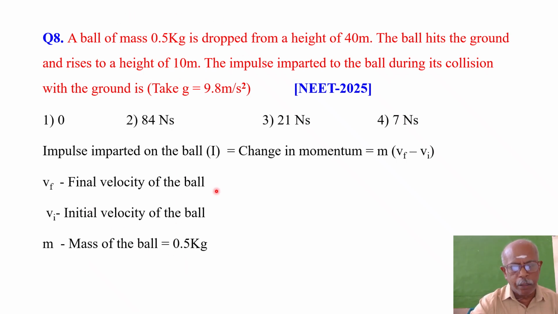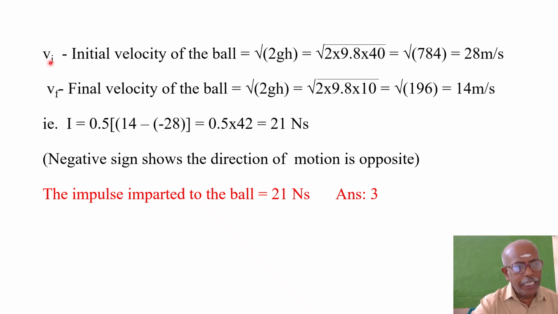Vf is the final velocity of the ball, which you have to find out. Vi is the initial velocity of the ball. So here Vi is the initial velocity of the ball. Equation for velocity when the body is moving in a vertical direction is the square root of 2gh. That you know very well. So 2 into g, acceleration due to gravity 9.8, into height 40. So 2 into 40 is 80, 80 into 9.8 is 784. Square root of 784 is equal to 28 meters per second.